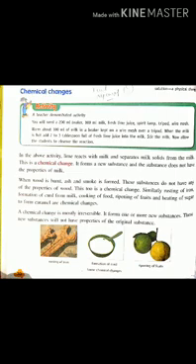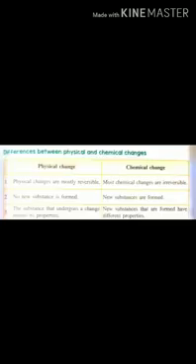Now next we are moving on to the differences between physical and chemical changes. As you know, we have clearly studied physical changes in detail in our previous video, and I told you that physical changes bring about a change only in the physical properties of a substance, and after the change occurs the substance retains its properties.